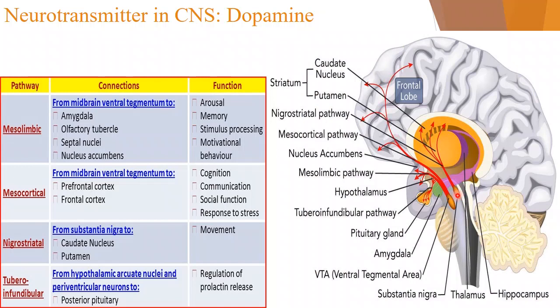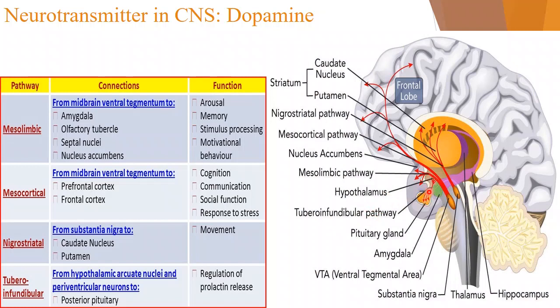Dopamine is secreted here and distributed this way. This is the nigrostriatal pathway. The last one is the tuberoinfundibular pathway, which starts from the hypothalamic nuclei, the hypothalamus.